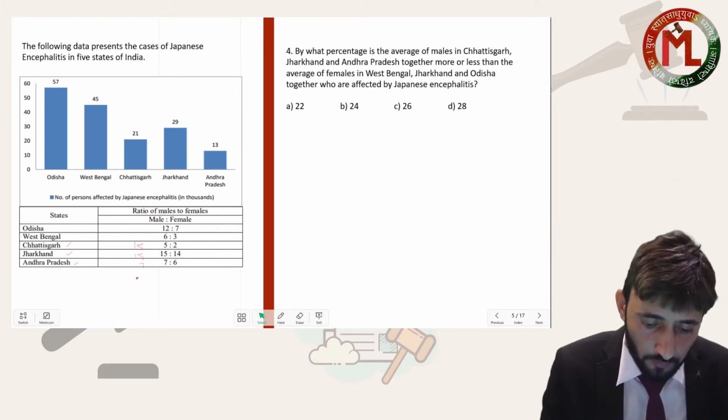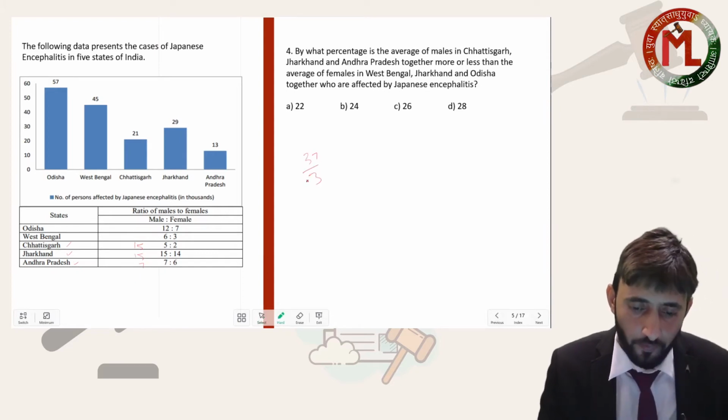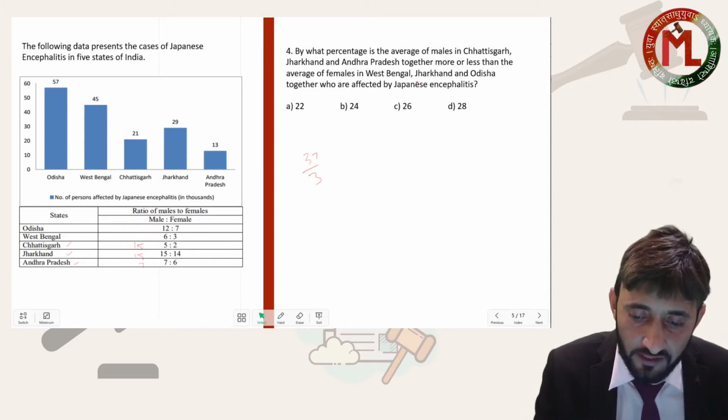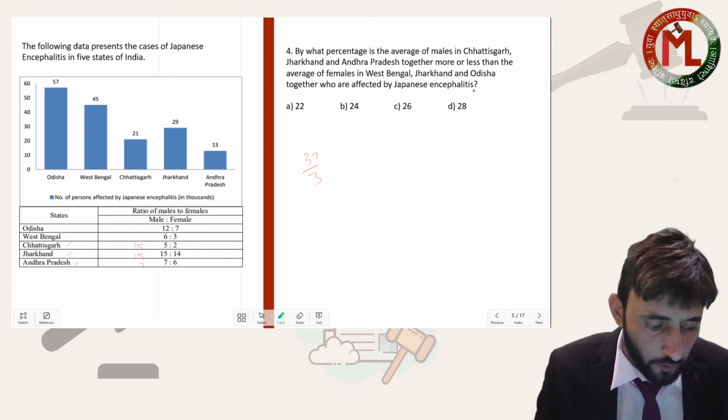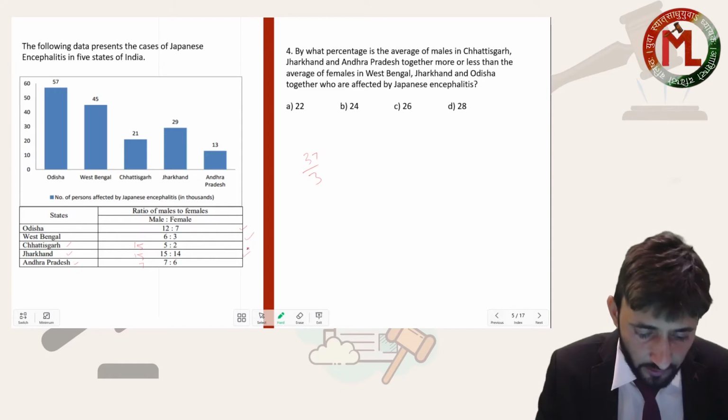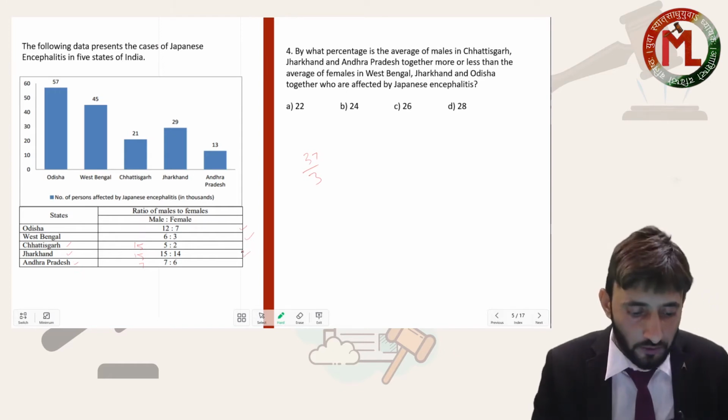Okay, average of these, so that is coming out to be 37/3, was more or less than the average of females in West Bengal, Jharkhand and Orissa. Here we have to take the females of these three.